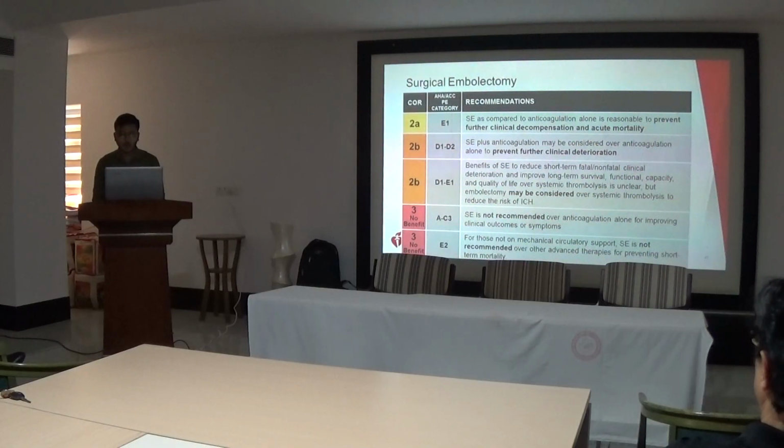when there is risk of ICH or bleeding with use of systemic thrombolysis, then surgical embolectomy can be used, class 2B indication. They are not recommended over anticoagulation alone for improving the clinical outcome in category A to category C3 patients, and those on mechanical circulatory support, like category E2 patients on ECMO. Surgical embolectomy is not recommended over other advanced therapy for preventing short-term mortality. This is class 3, no benefit, category E2.